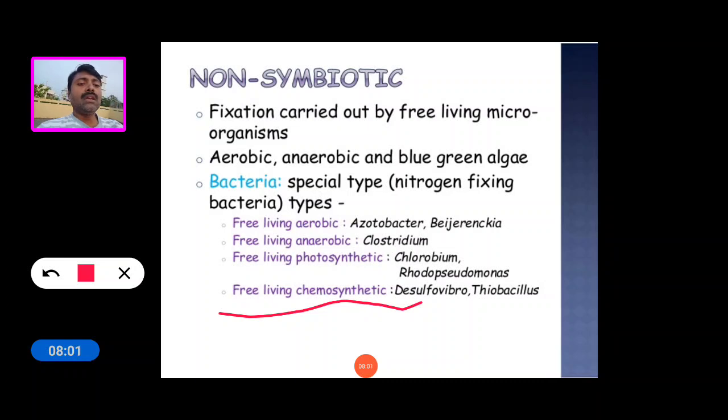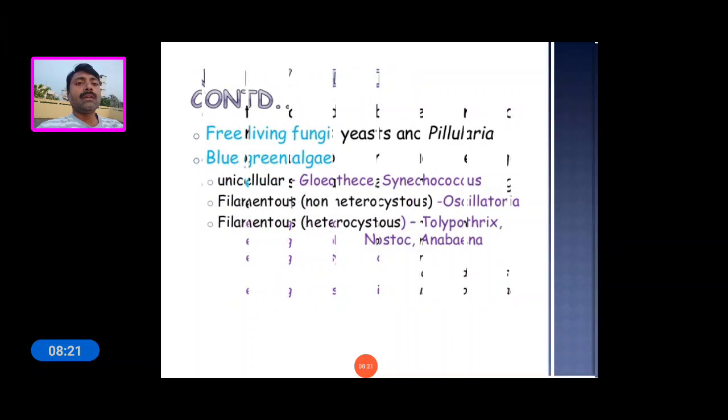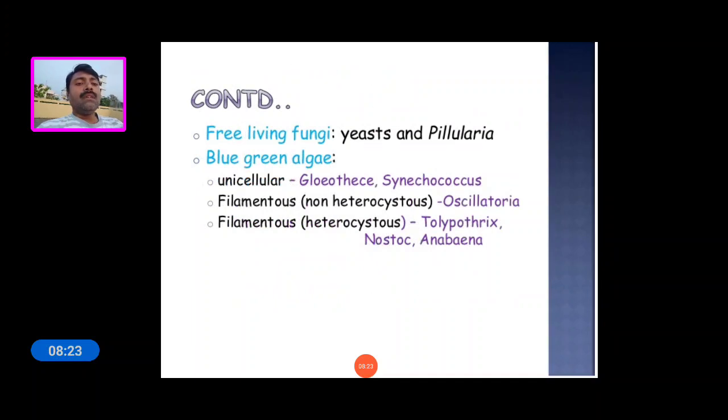Free living chemosynthetic bacteria, for example Desulfovibrio and Thiobacillus. They are good examples of free living chemosynthetic bacteria. And next we see free living fungi.